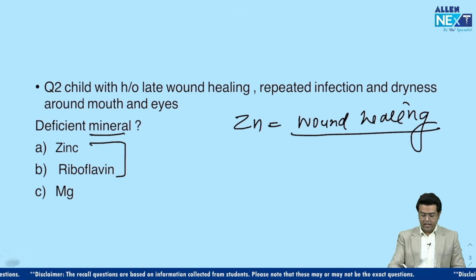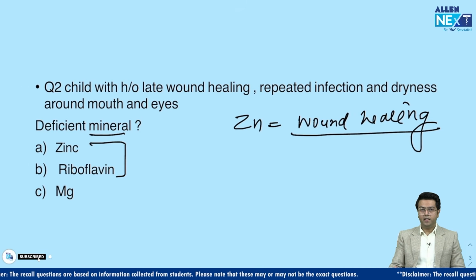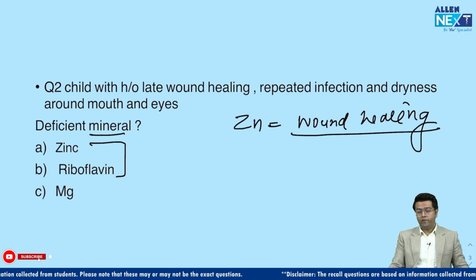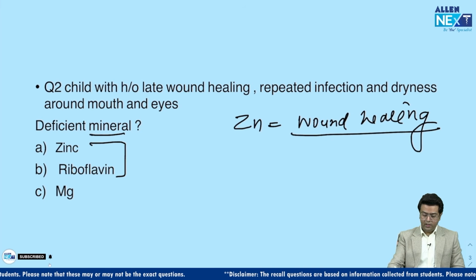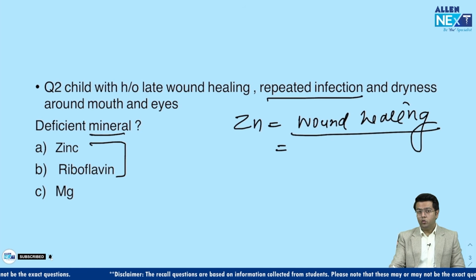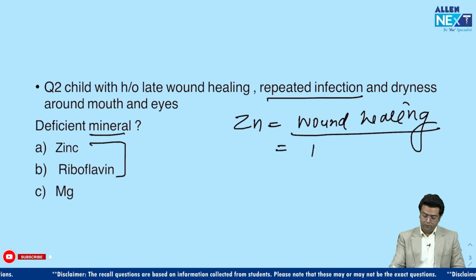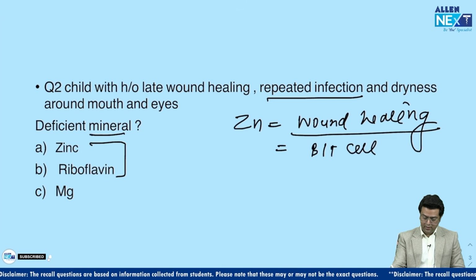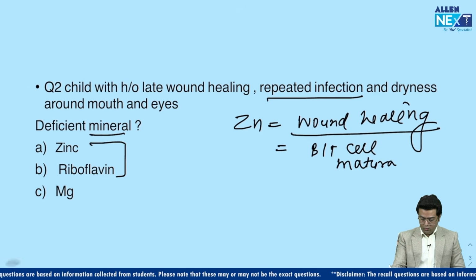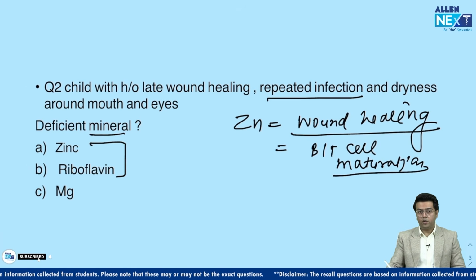And there is dryness around the mouth and the eyes, right? Dryness around the mouth and eyes may be part of the spectrum of acrodermatitis enteropathica. And one more thing, there is repeated infection, guys. So zinc is very important for immune cell function or the maturation of the B and T cells, right? Those who have my notes already know this point. That's very important for B and T cell maturation or immunity.